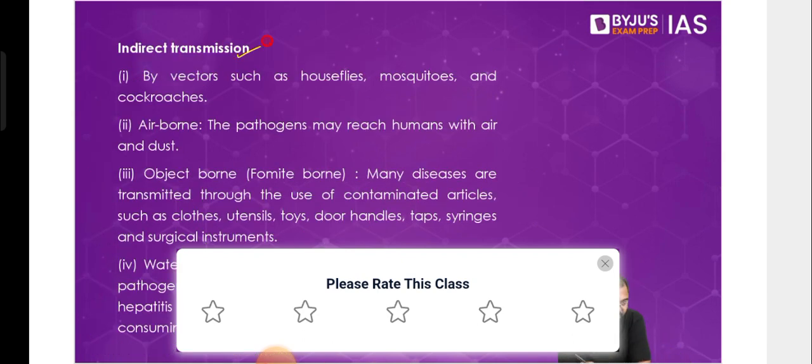In indirect modes of transmission, first and foremost, it can happen by vectors. So what is a vector? We discussed this in biotechnology also. A vector is a carrier, correct? So these are carriers of diseases, for example, house flies, mosquitoes, cockroaches, etc. Because they are carriers, it means that they are carrying the disease.